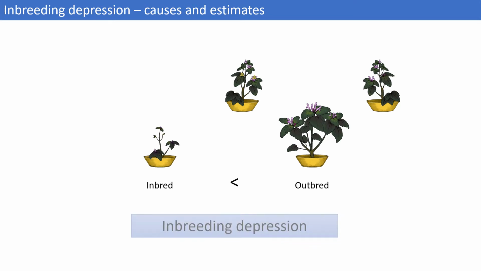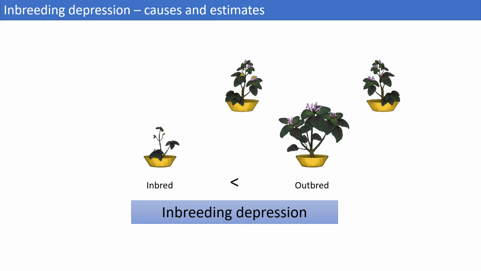The leading theory about what causes inbreeding depression is the expression of recessive deleterious alleles. Let's imagine that the parent that produces these seeds is heterozygote for a fitness-related gene, with the purple allele being dominant and the gray allele being a recessive deleterious allele. If the individual self-pollinates, there is a chance that it will produce homozygote recessive offspring.